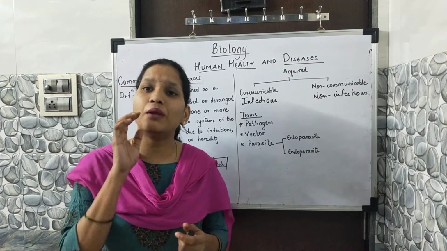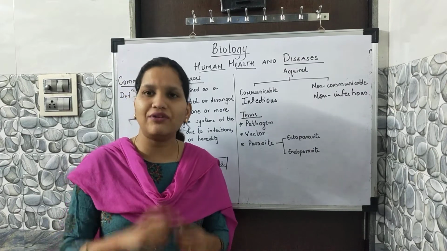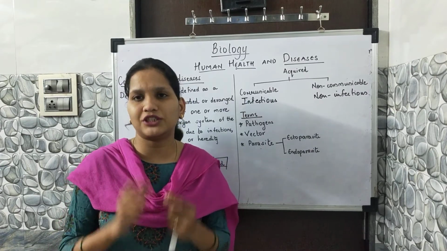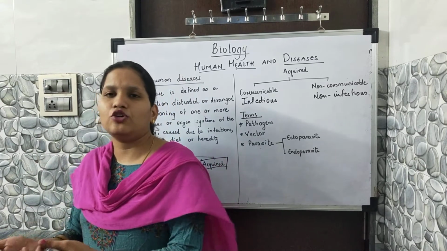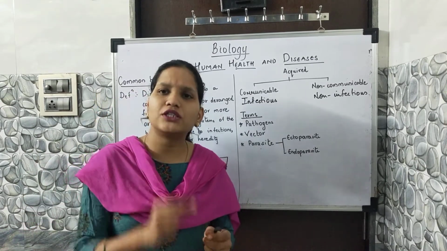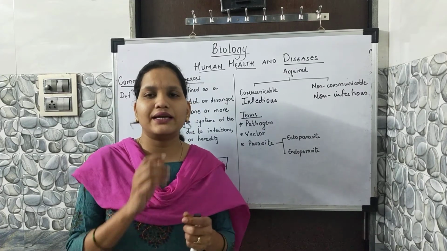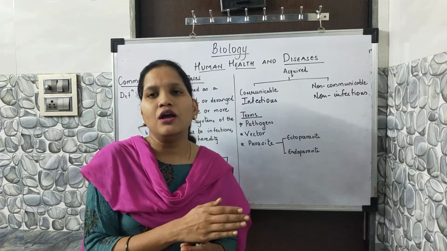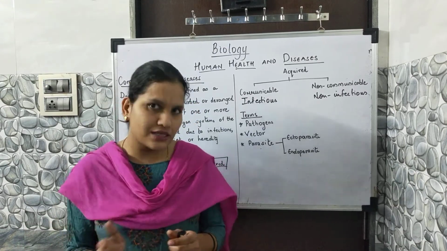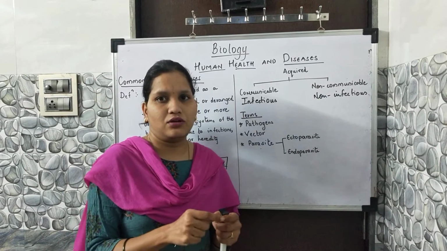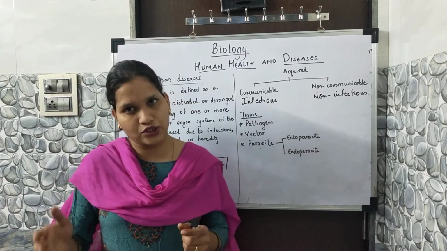This plasmodium is present inside the mosquito. The mosquito bites one body and spreads it to another healthy human body. It means the mosquito is a vector: the insect that can spread the disease from one body to another.